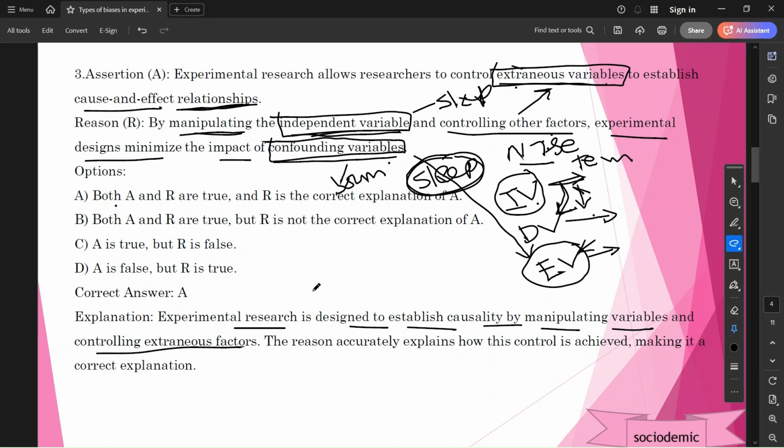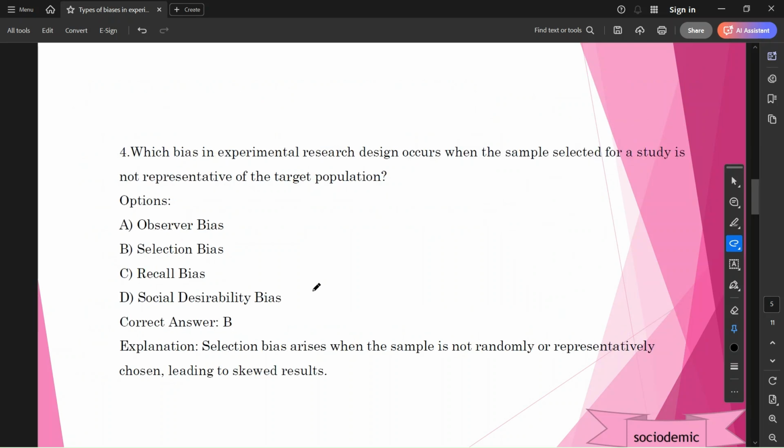Okay, friends. Next, which bias in experimental research design occurs when the sample selected for the study is not representative of the target population? Not representative. Sample selected. Here in the options, selection.